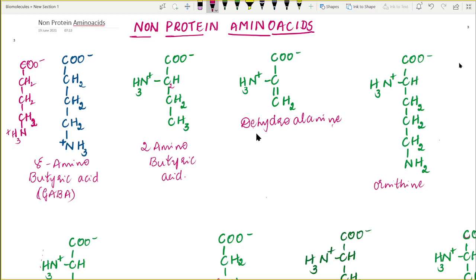The next structure is ornithine. This ornithine is produced as an intermediate in the urea cycle. It is one of the intermediates of the urea cycle. And how to remember its structure is very simple. In the case of lysine, we have 4 CH2 groups. If we have 3 CH2 groups along with one amine group, then it is definitely ornithine.